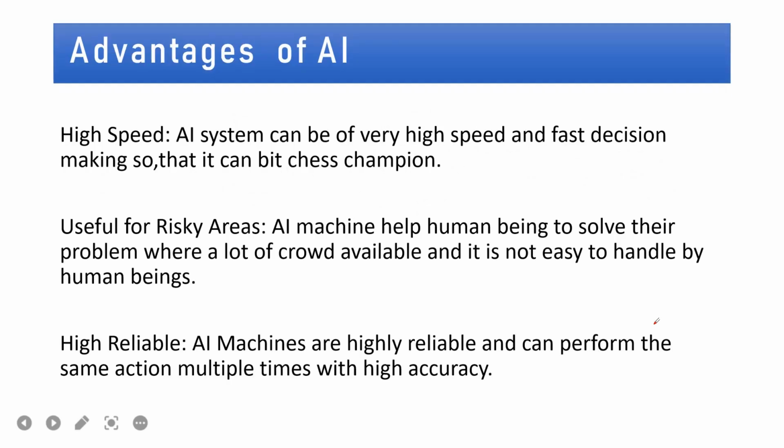Advantages of AI. High speed: an AI system can be of very high speed and fast decision making, so that it can beat chess champions. Another is usefulness in risky areas: AI machines help human beings solve problems where a lot of crowd is available and it is not easy for human beings to handle. The third advantage of AI is high reliability. AI machines are highly reliable and can perform the same action multiple times with high accuracy, without any error.